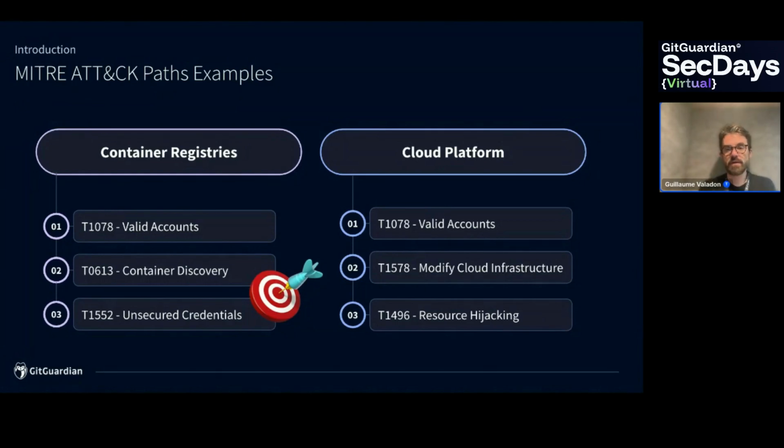With that in mind, attackers will start discovering containers, in that case DockerHub images, and then they will scan these images for insecure credentials. That's the first step of what attackers could do with Docker registries. Then in the example on the right, attackers look for cloud platform credentials, valid accounts, first step. Then they will modify the cloud infrastructure, for example, by creating big virtual machines with a lot of CPU and a lot of GPU, and they could do resource hijacking, for example, to do crypto mining.